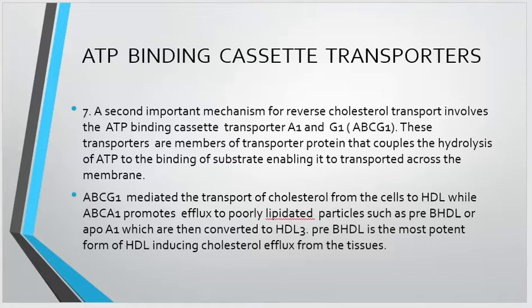ABCG1 mediates the transport of cholesterol from the cells to the HDL, while ABCA1 promotes efflux to poorly lipidated particles such as pre-beta high density lipoproteins or ApoA1, which are then converted to the HDL3. Pre-beta high density lipoprotein is the most potent form of the HDL, inducing cholesterol efflux from the tissue.